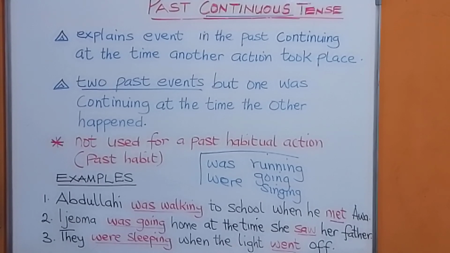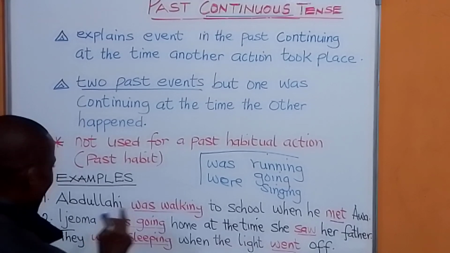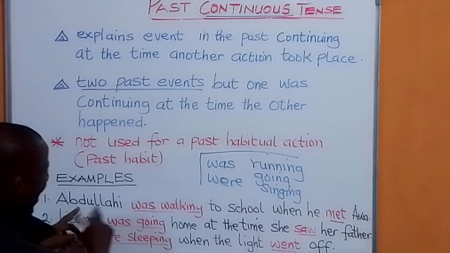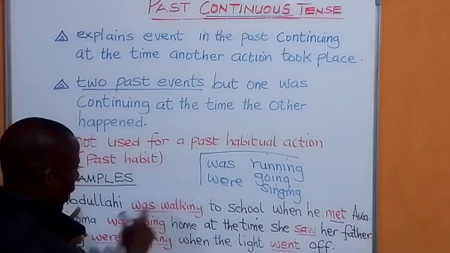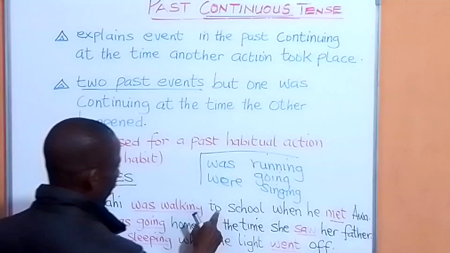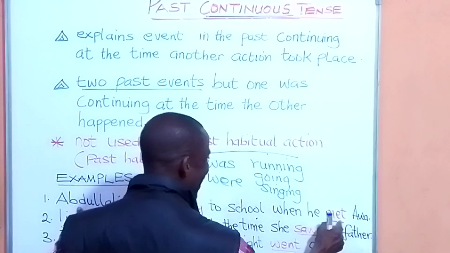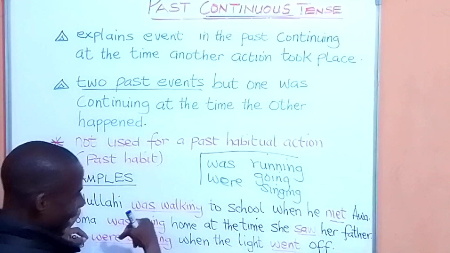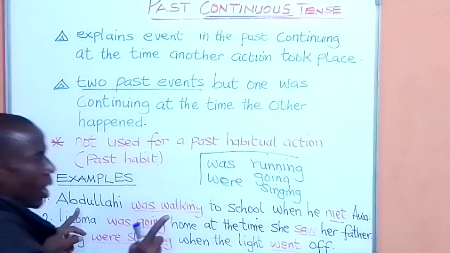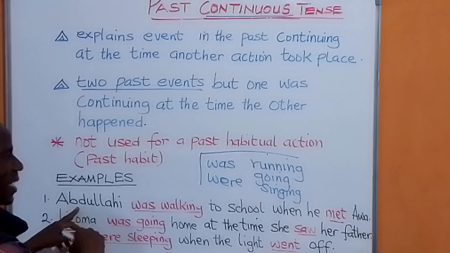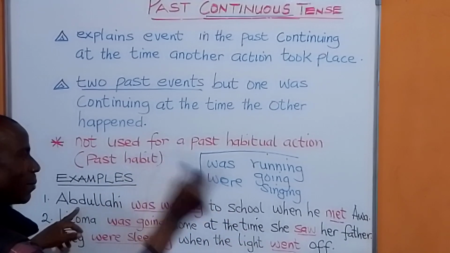Now, you cannot say Abdullahi is walking to school when he met. You cannot say is and then say met. You cannot use present tense and past tense in the same sentence.